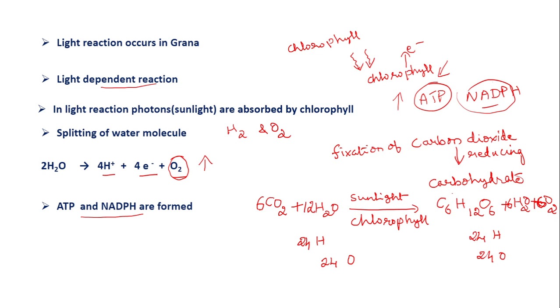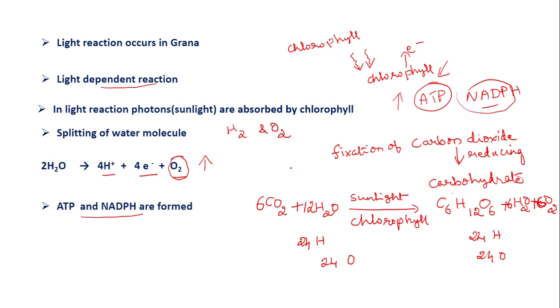It is balanced now. 6 molecules of carbon dioxide combined with 12 molecules of water in presence of sunlight and chlorophyll to form 1 molecule of glucose, and 6 molecules of water and 6 molecules of oxygen are released into the atmosphere. This is the briefing of photosynthesis.